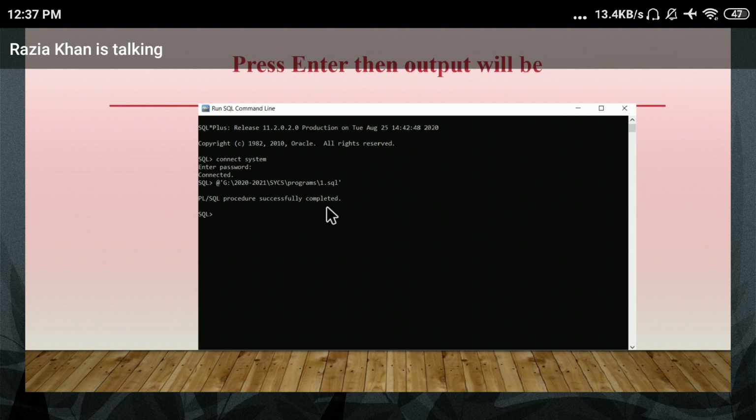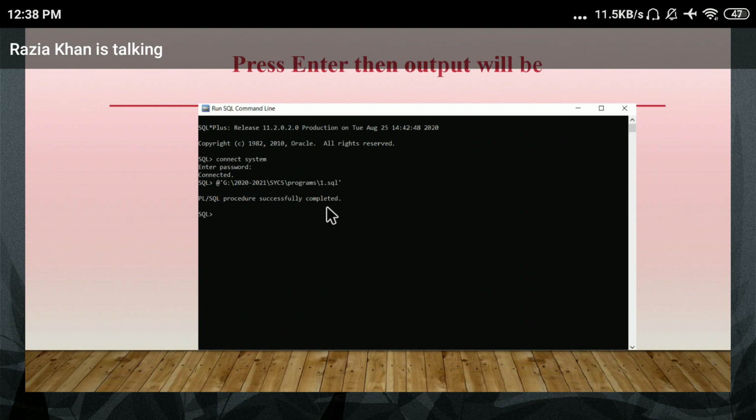For that, you have to type some statement. If you type that statement, your output will be displayed. If you don't type it, your output will not be displayed. It is compulsory to type that statement, but only once. Whenever you open your command prompt, after logging in, first type that statement, and then paste the path and run. Then your output will be displayed. If you don't type that statement, your output will not be displayed.